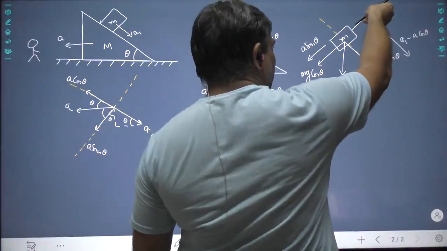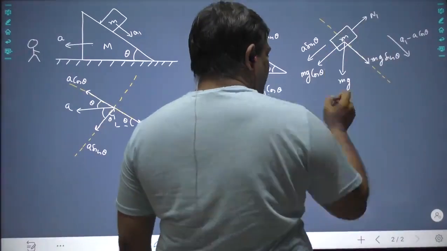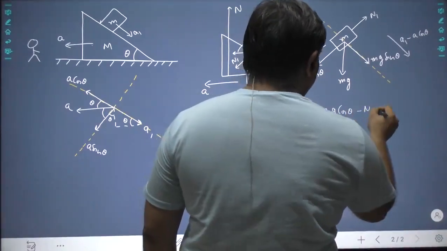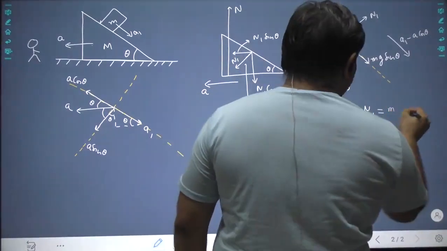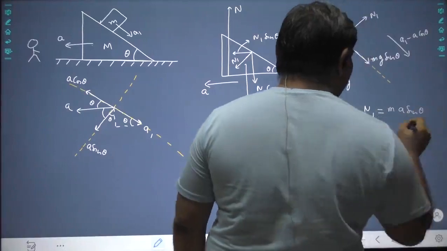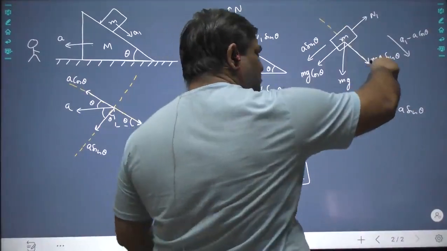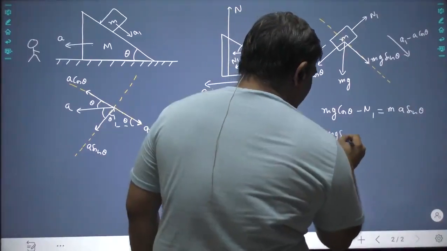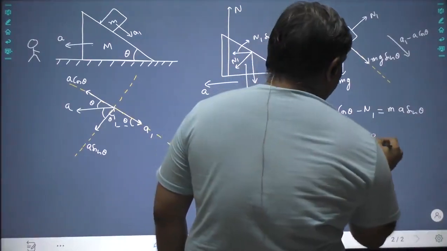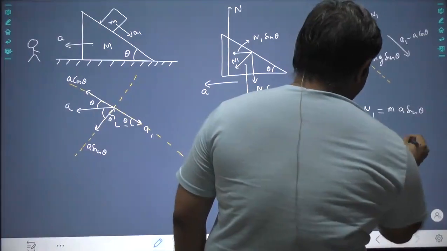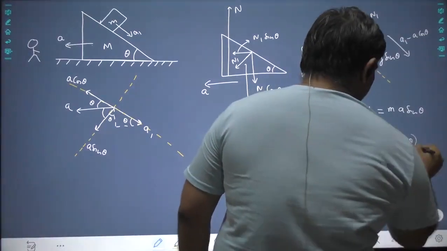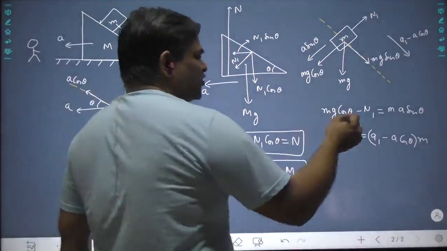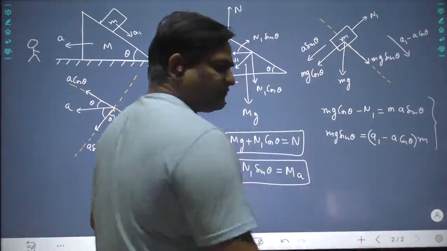If you write down F equal to ma along this direction, then you can clearly see mg cos theta minus N1 is equal to small ma sin theta. If you write down along this direction, you can clearly see it is mg sin theta is equal to m into (A1 minus A cos theta). Now these are the equations of motion.